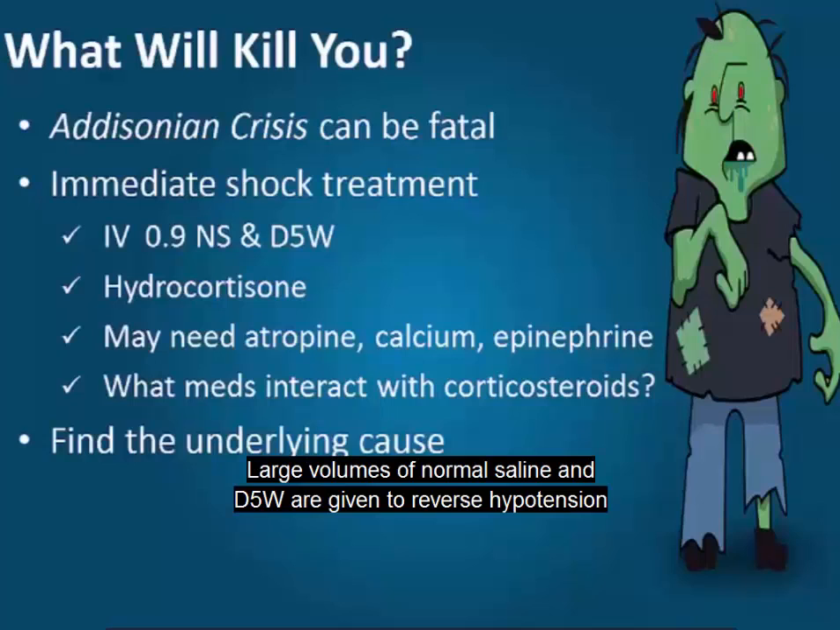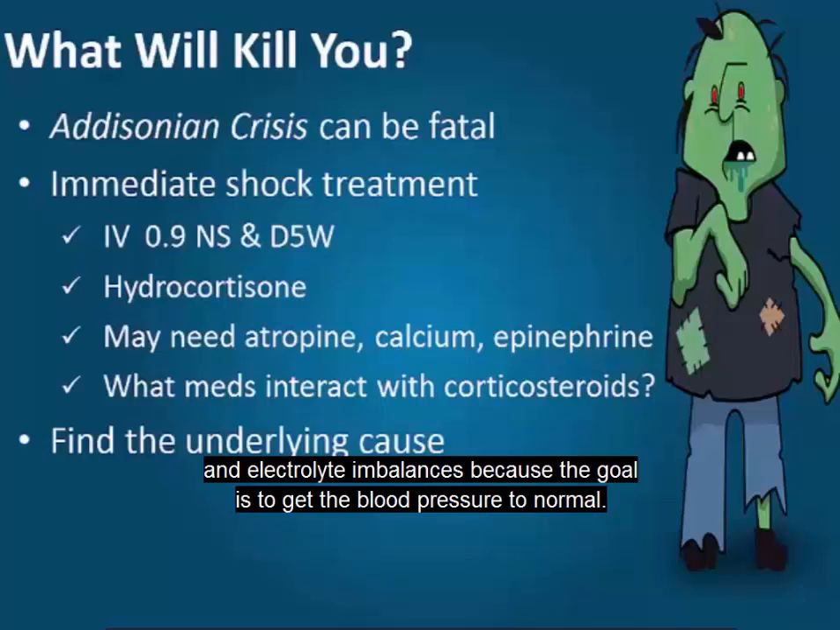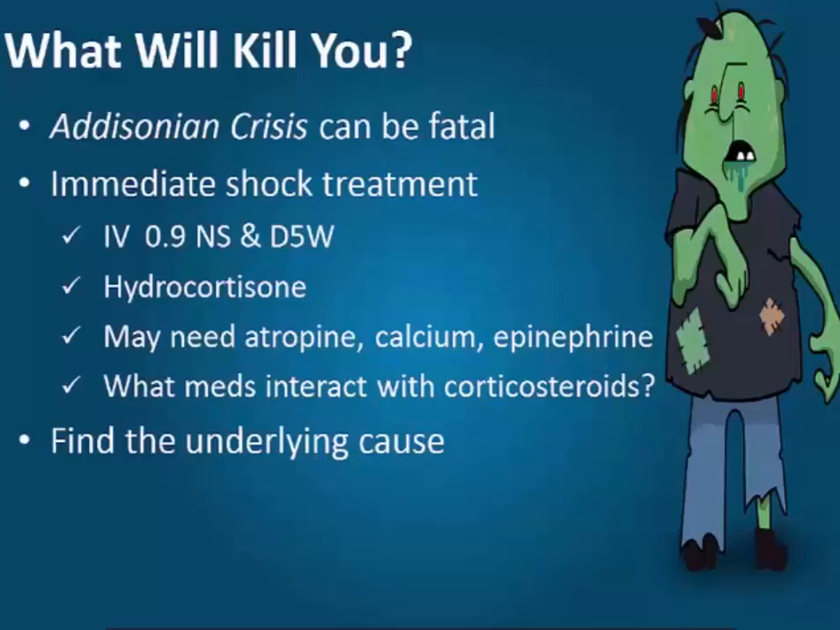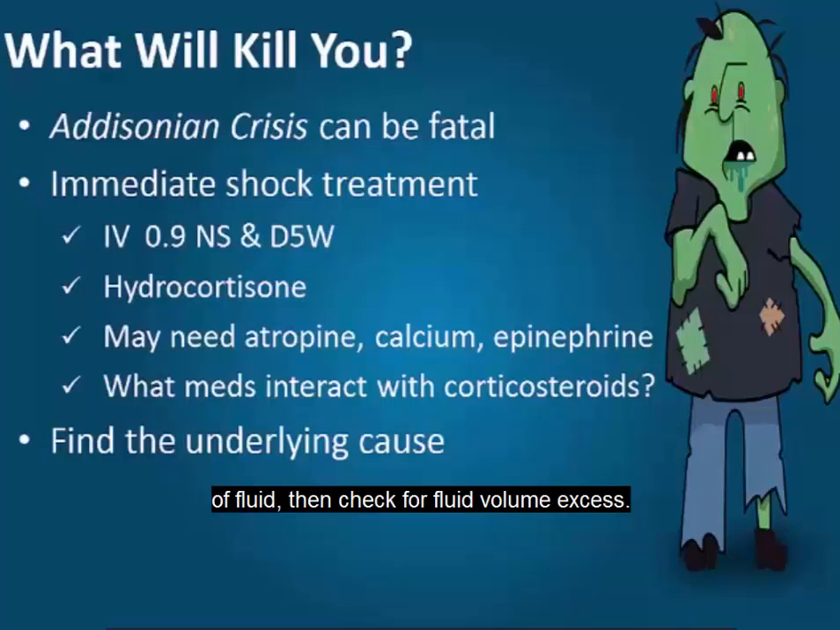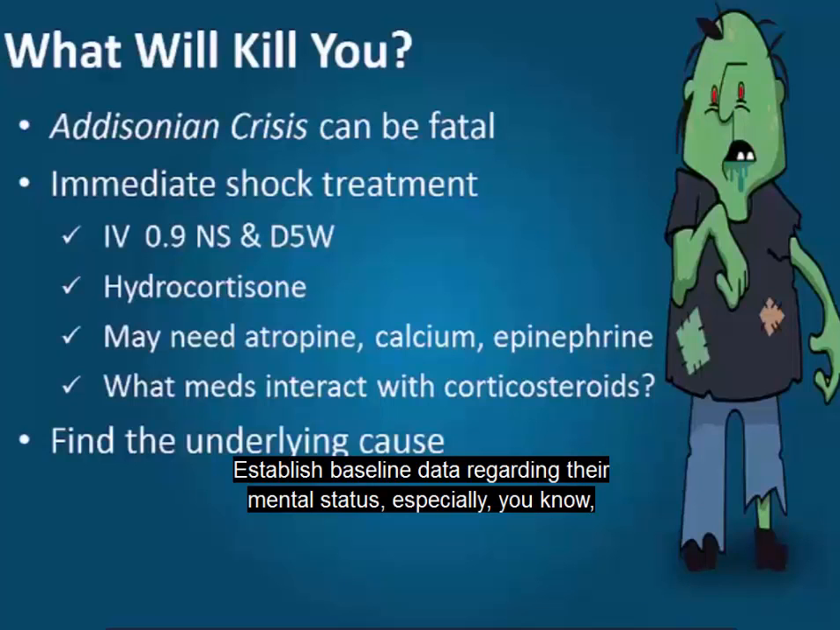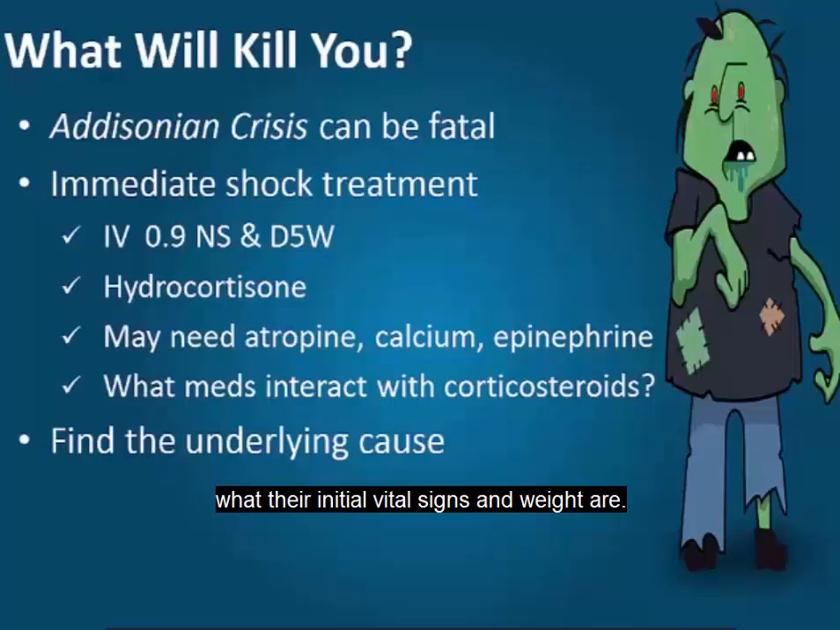Large volumes of normal saline and D5W are given to reverse hypotension and electrolyte imbalances because the goal is to get the blood pressure to normal. Assess the vital signs and signs of fluid volume deficit, and if they do get large volumes of fluid, then check for fluid volume excess. Look at what their electrolytes are doing. Monitor their serum glucose, sodium, and potassium. Establish baseline data regarding their mental status, especially what their initial vital signs and weight are.